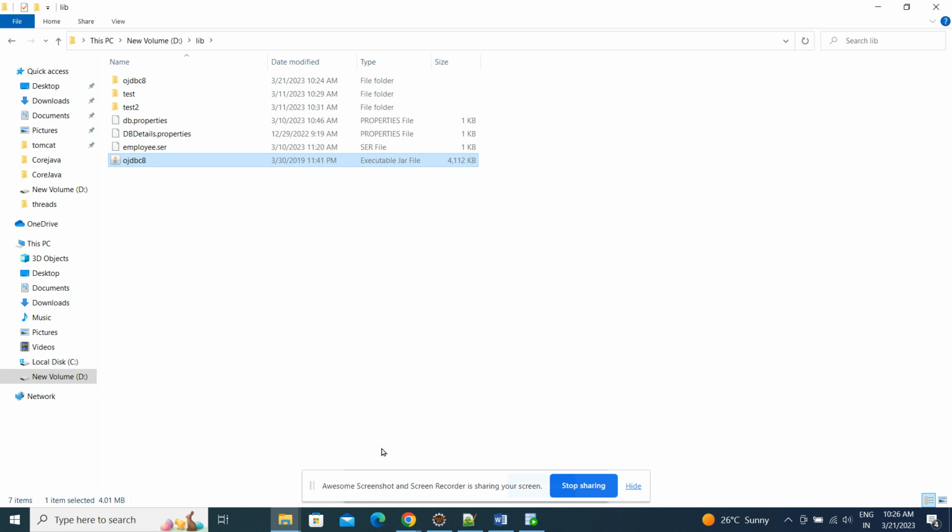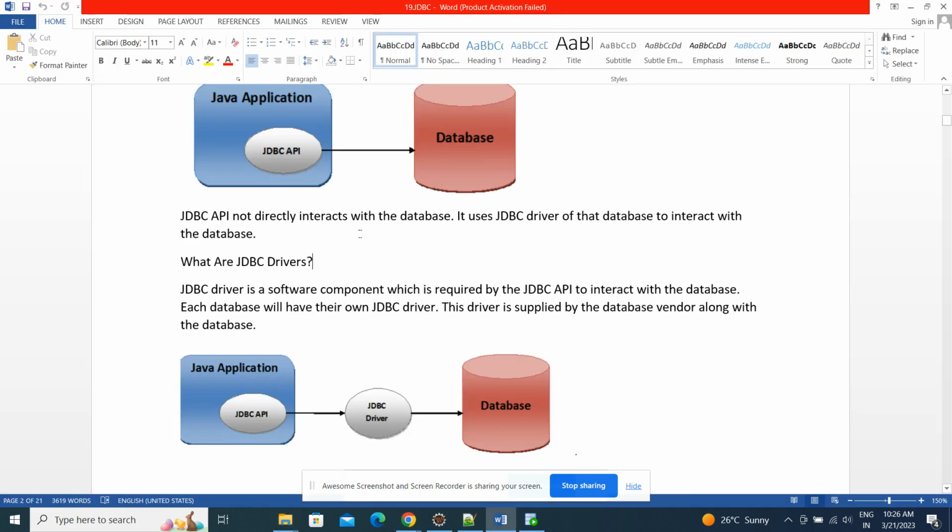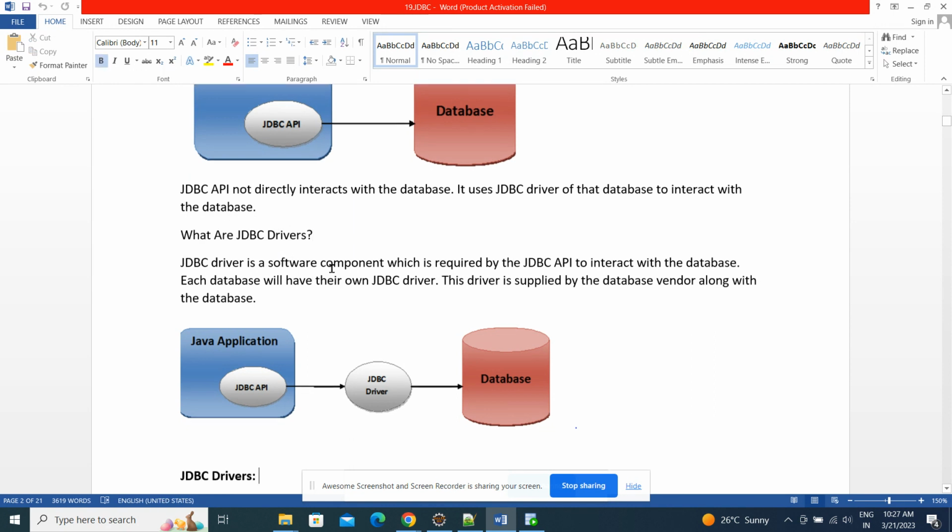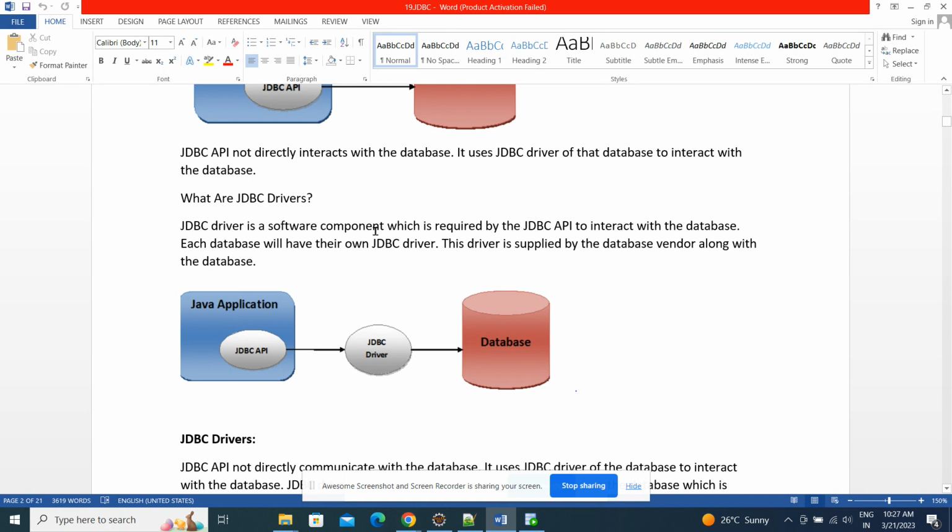Now go to the document. The JDBC API does not interact directly with the database. It uses the JDBC driver of whichever database you want to interact with. Let's see what the JDBC drivers are. What is a JDBC driver? A JDBC driver is a software component which is required by the JDBC API.